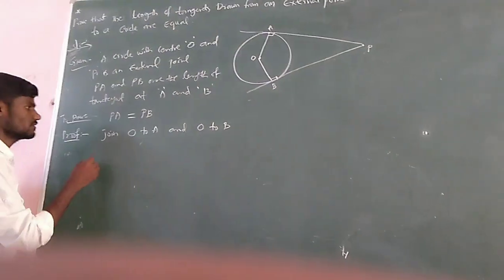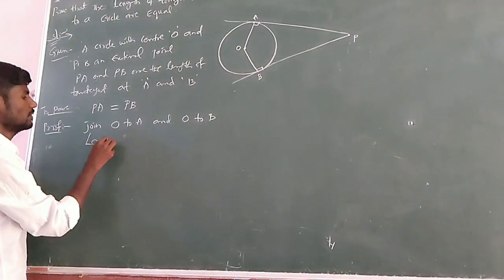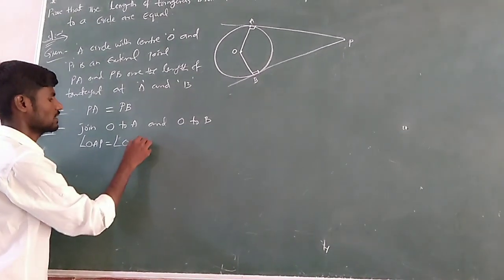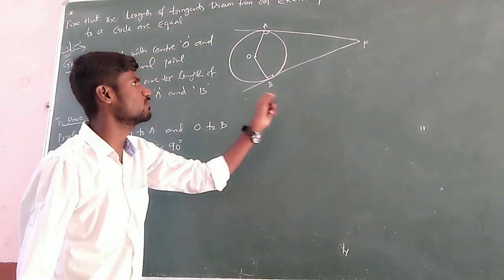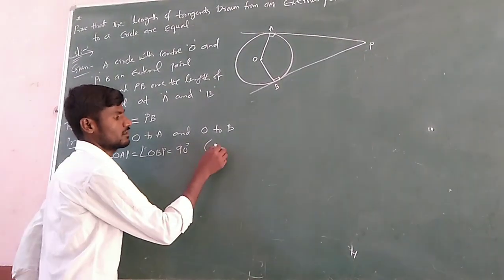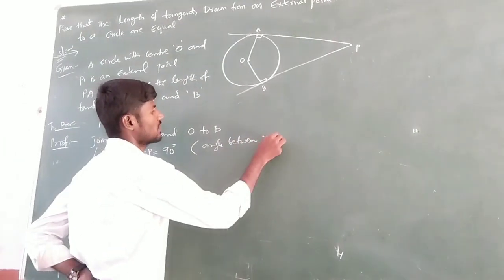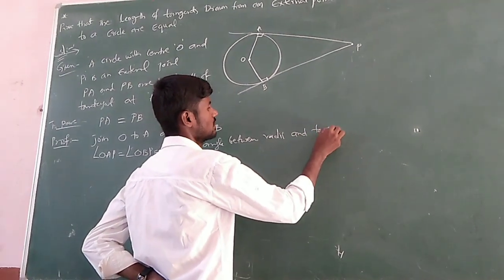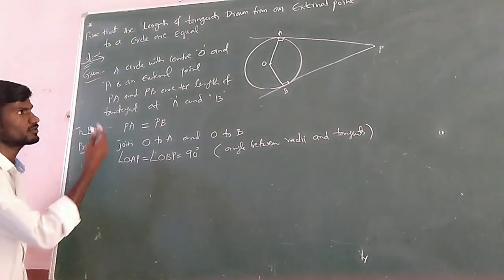So from this we get angle OAP is equal to angle OBP is equal to 90 degrees. Because we know that the angle between a radius and a tangent is 90 degrees, from the theorem: the radius is perpendicular to the tangent.